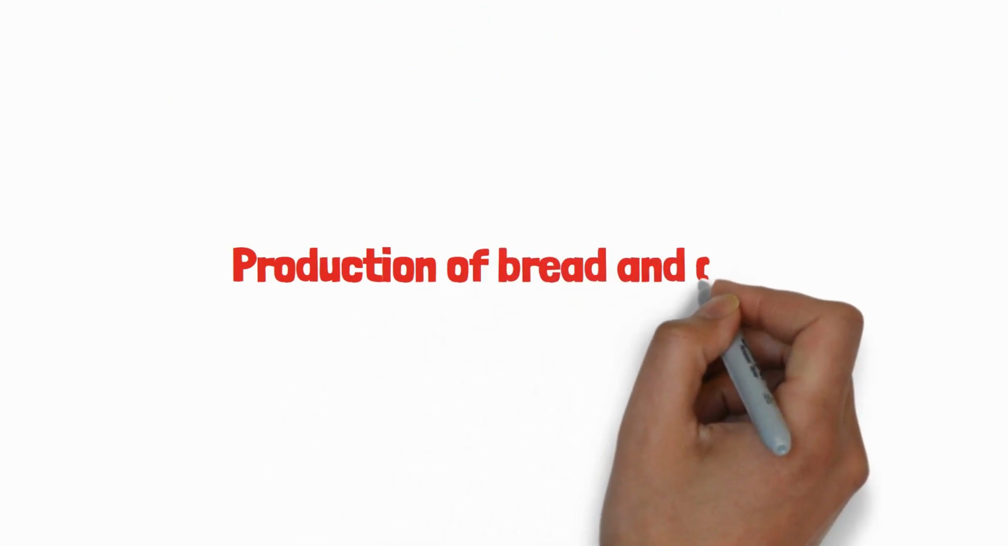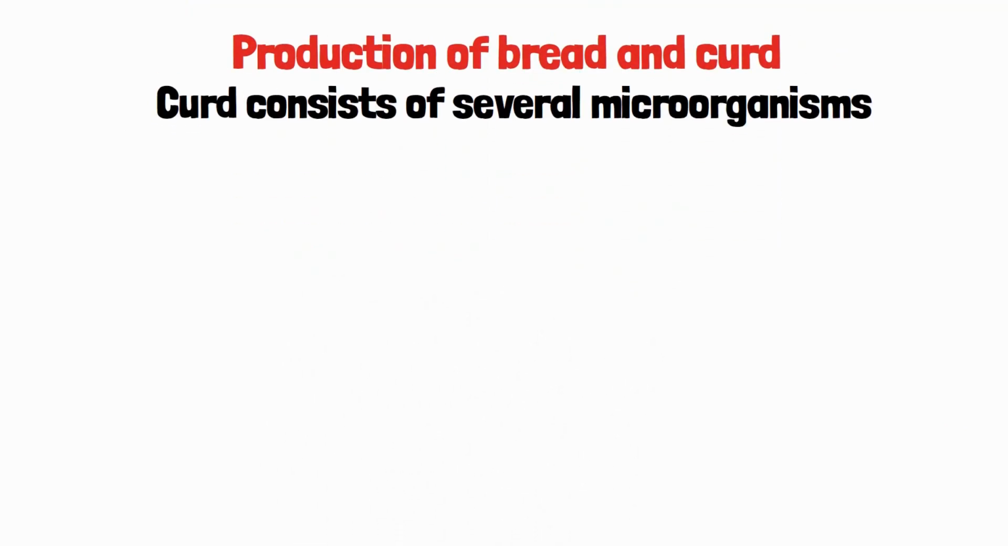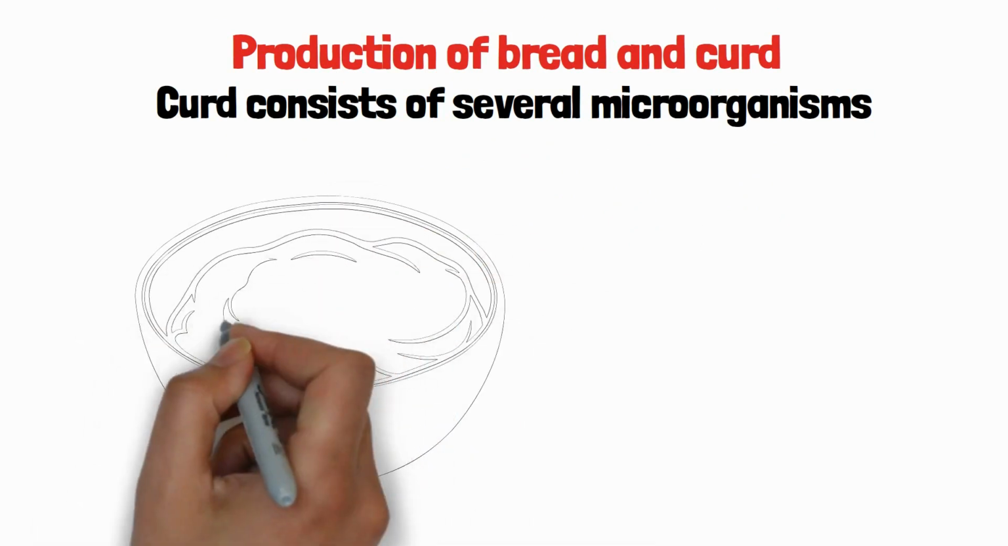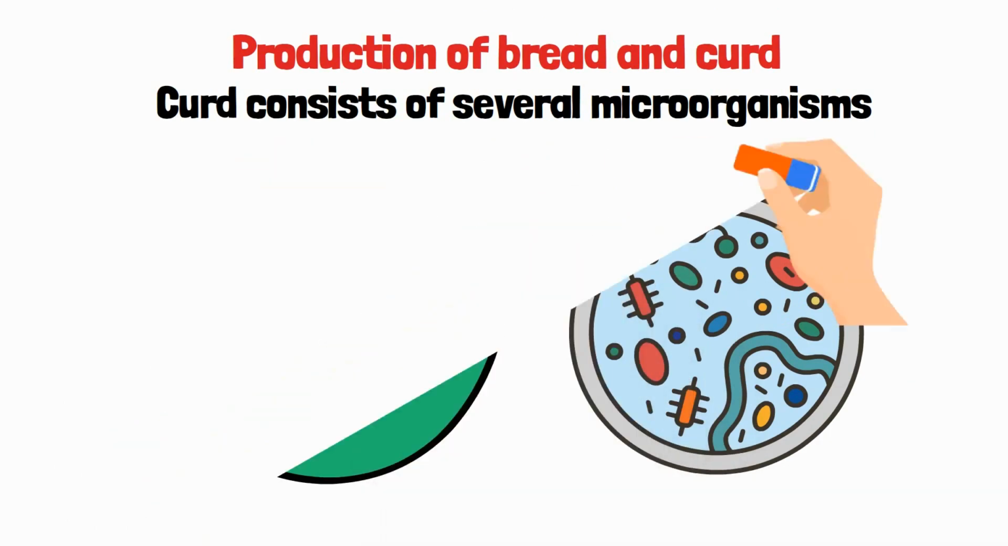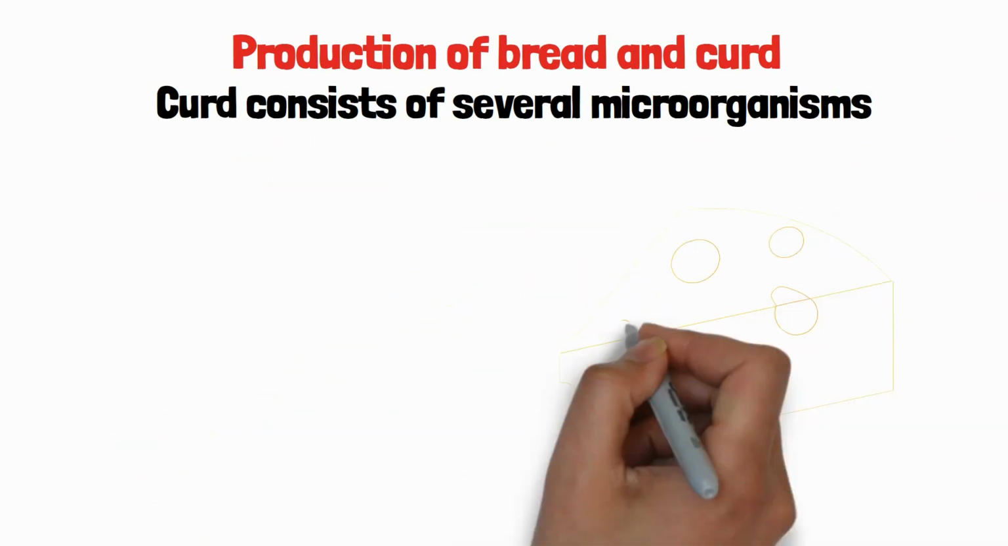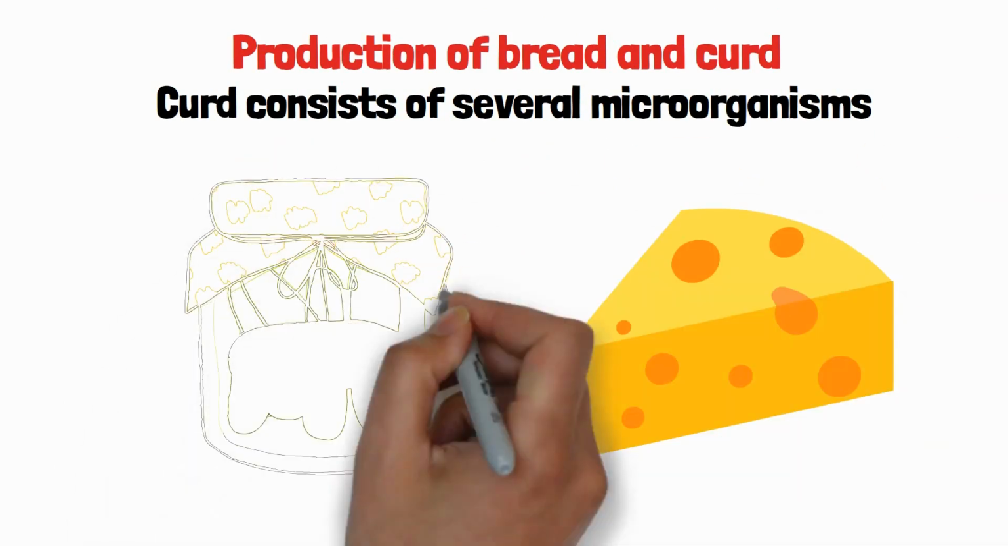Production of bread and curd. Curd consists of several microorganisms. The lactobacillus bacterium results in the formation of curd from milk. It multiplies in the milk and converts it into curd. Bacteria are also involved in the production of cheese, pickles, and many food products.